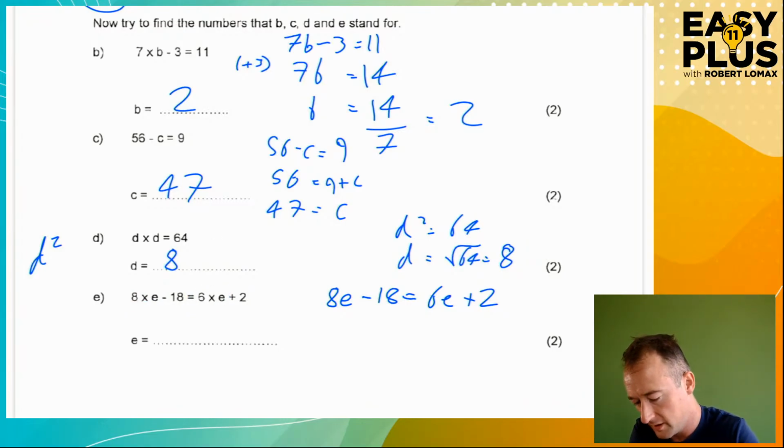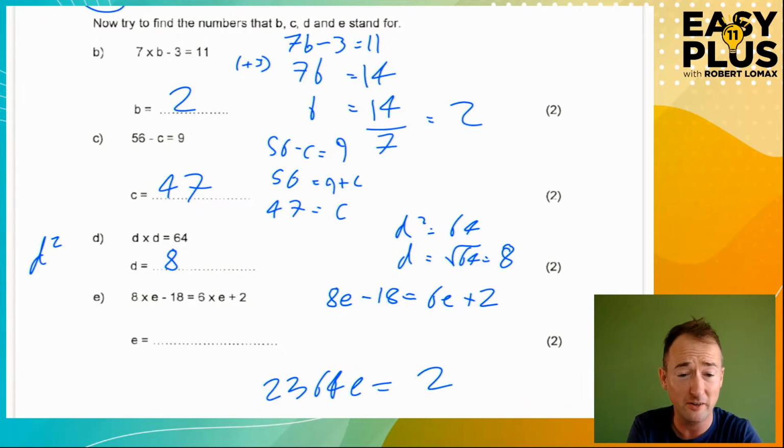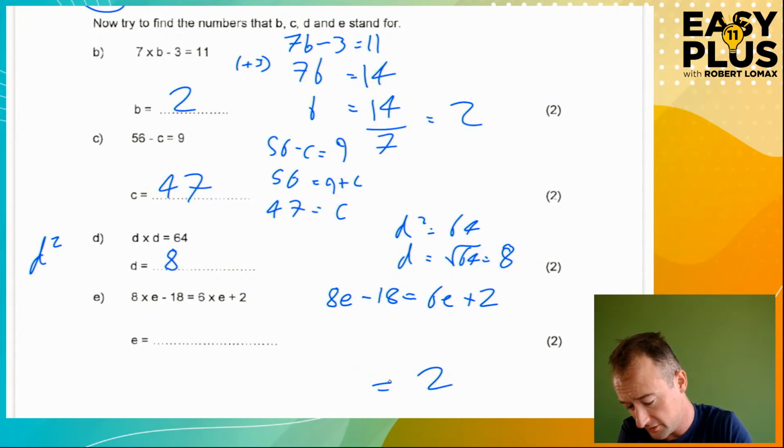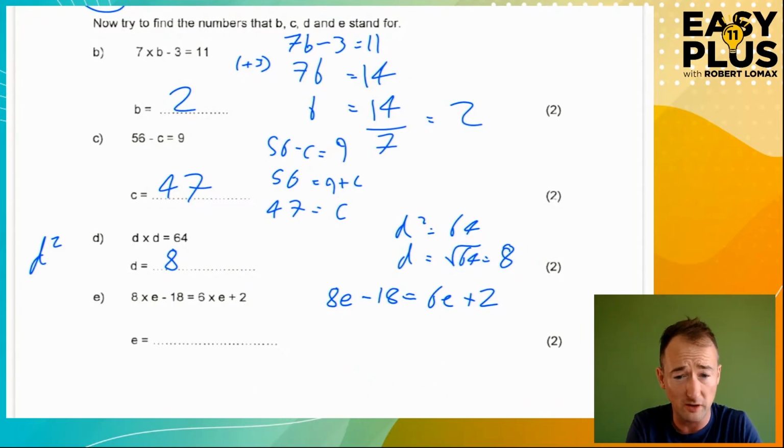So we want to end up with, and this is really important, a certain number of e's equaling something. So if we end up with 2364e equals 2, we can work out what e is from that. So we want a number of e's equaling something. We want all the e's together by themselves. That's what we're aiming for. We want to get rid of other things.